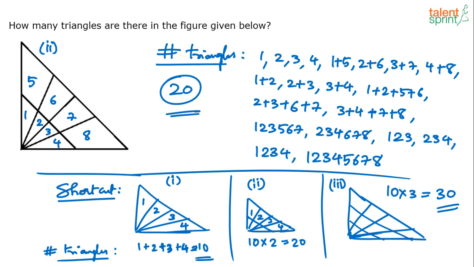Alright, so in this case, you should realize that this is like a triangle which has 4 sections, so 1, 2, 3, 4, but since there is a cut there, it becomes 1 plus 2 plus 3 plus 4 into 2. So 10 into 2, 20 will be the answer. If you can remember this shortcut that we have discussed, you'll get the answer in 5 seconds. Otherwise, counting will take up to a minute, right? Not more than that. The final answer is 20.